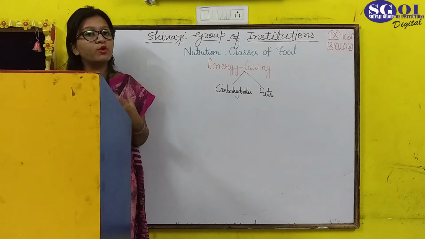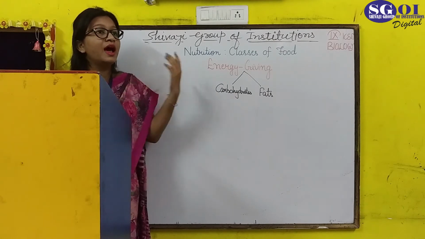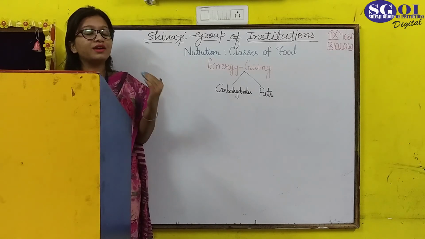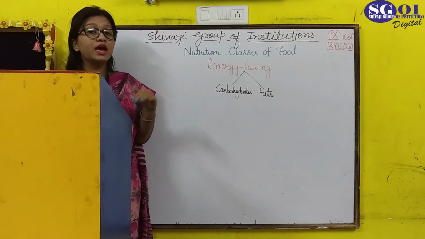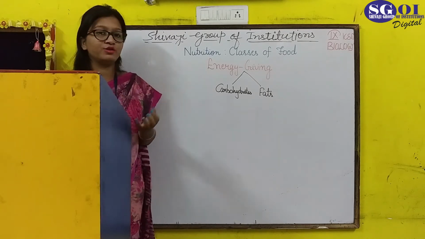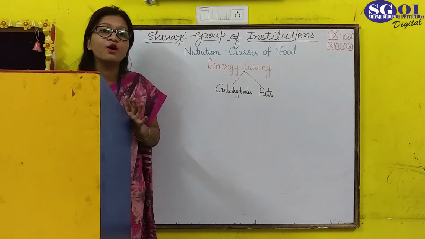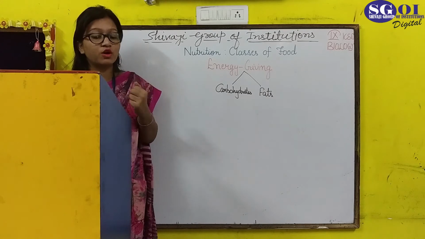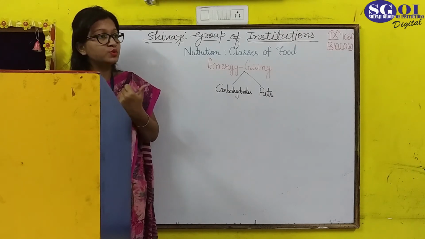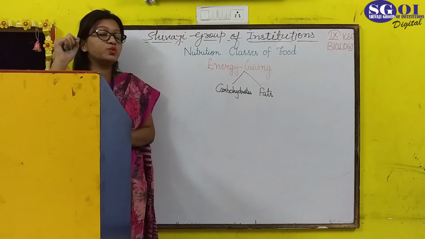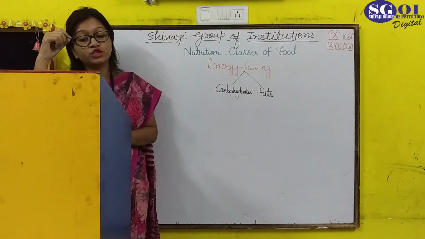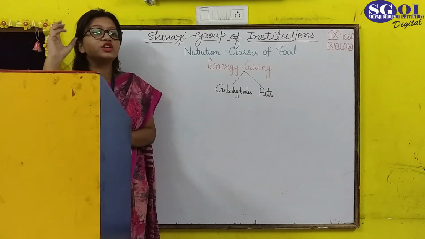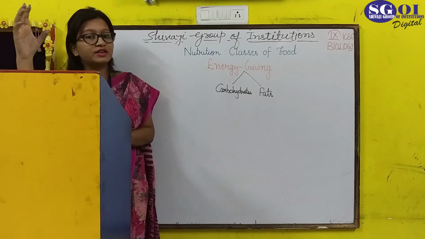Fats give us energy when we are fasting or feeling starved. At that time fats provide us energy, and the energy provided by fats is much more than that provided by carbohydrates or by protein. So that is the energy giving foods, carbohydrates and fats.